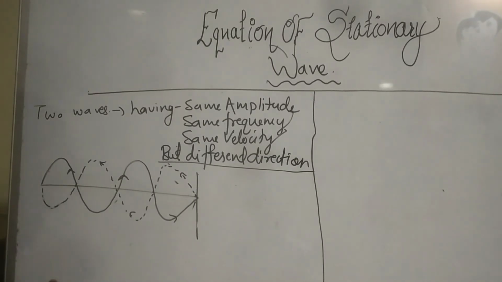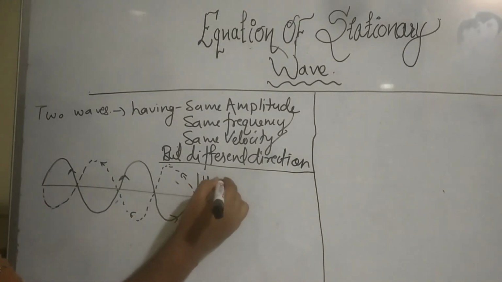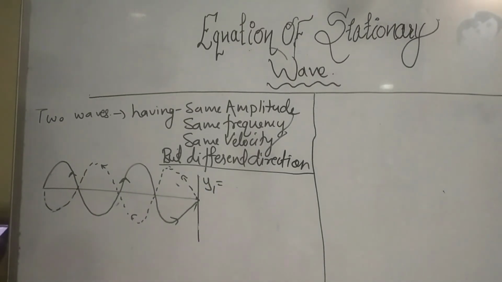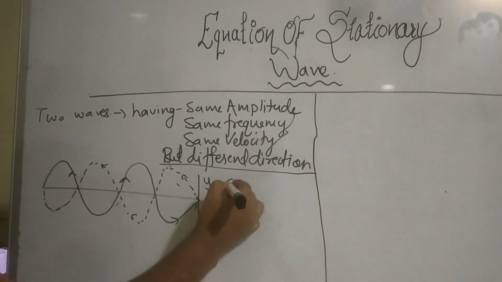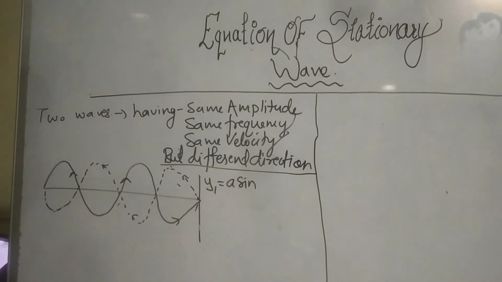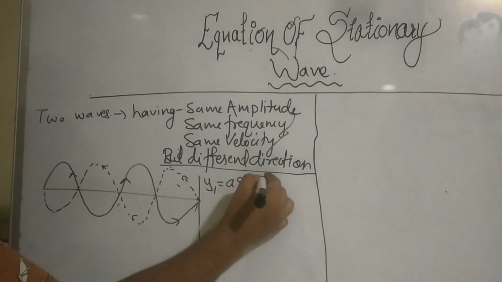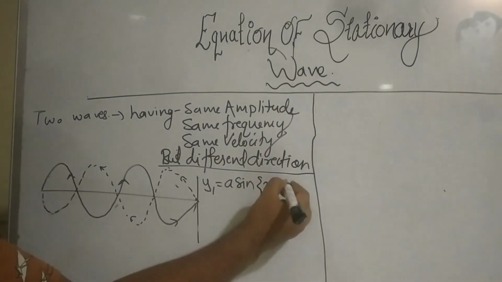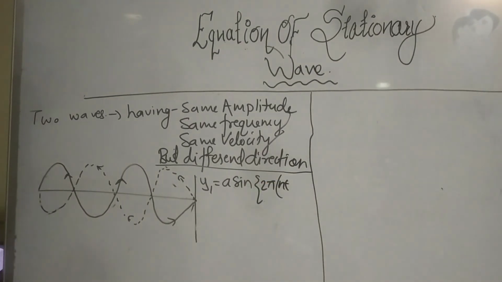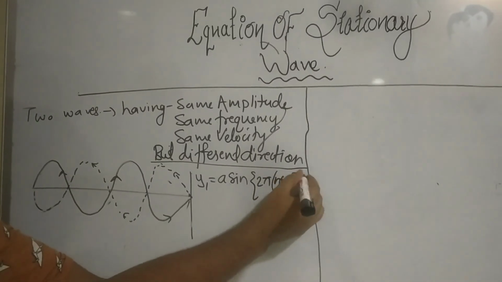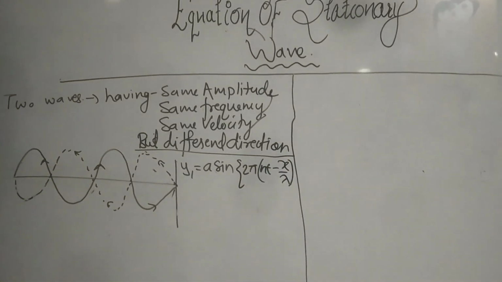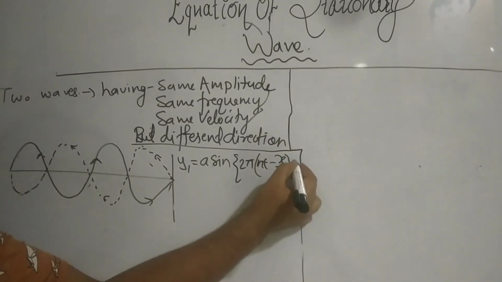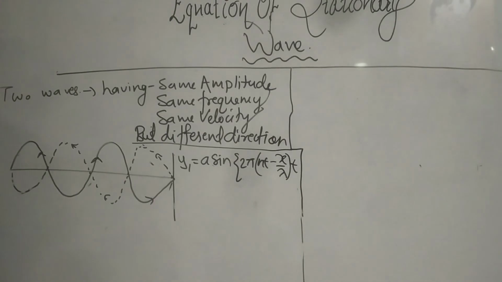Okay, now let's go to the next part. What are these two equations? y1 is equal to, the first equation says, A sin 2 pi (nt minus x by lambda). So this is the first equation.